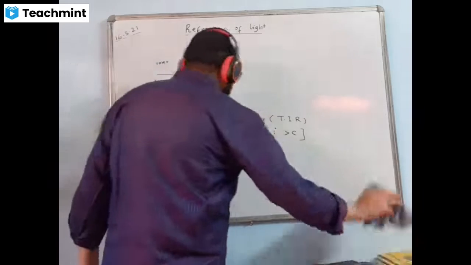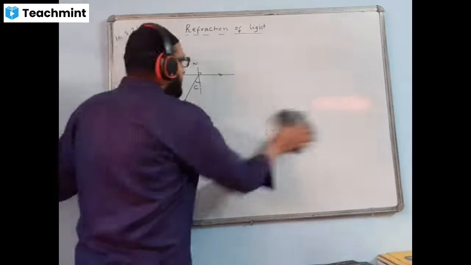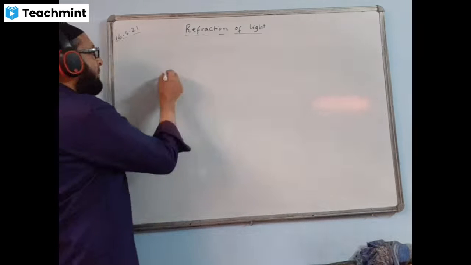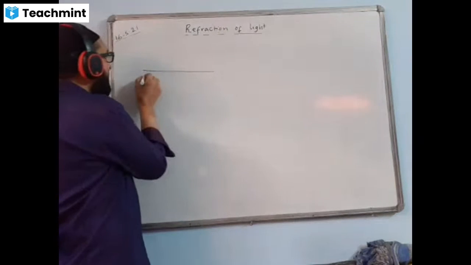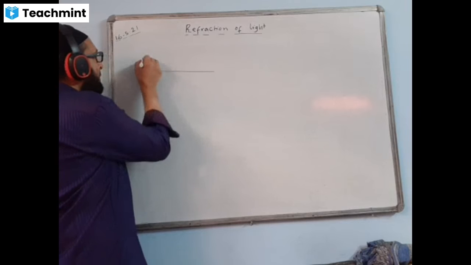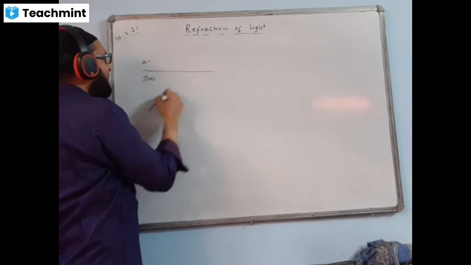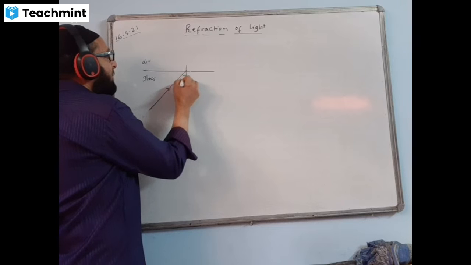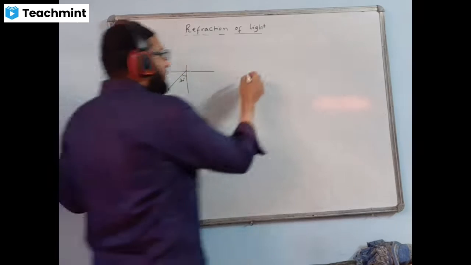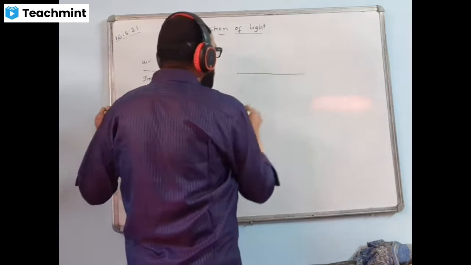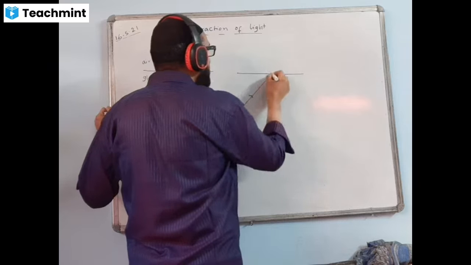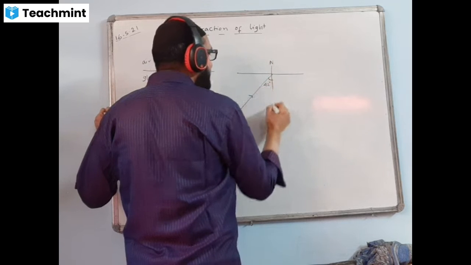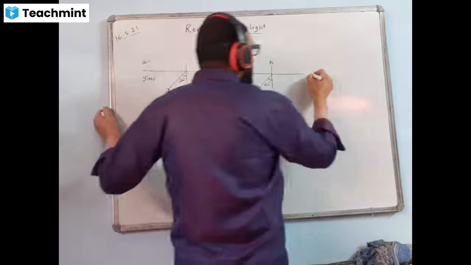Okay. Now you have to learn diagrams, very simple cases. Suppose this is glass, this is air, and a ray of light is going like this, and I show this angle as 30 degrees. This is case 1. In another case, the angle from the normal I will show as 42 degrees, number 2.